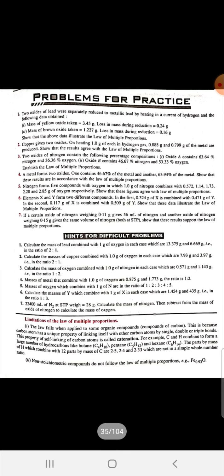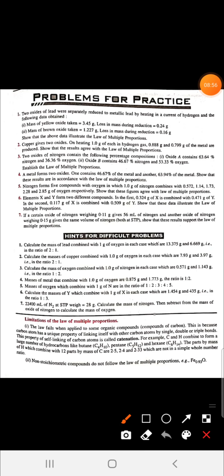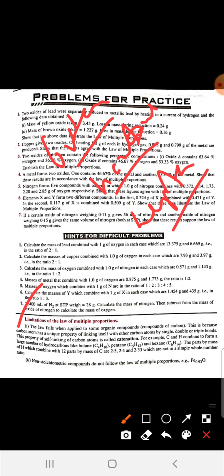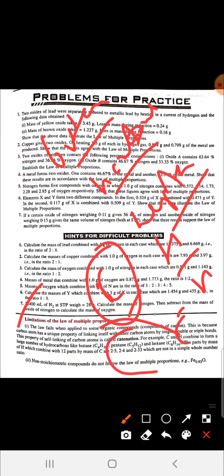Now you can see the limitations of multiple proportions. Here are some organic compounds like butane, pentane, hexane, heptane. In these, if we fix the mass of carbon, then the ratios of the masses of hydrogen are 2.4, 2.5, 2.33.